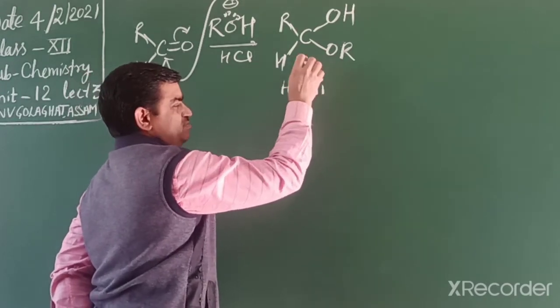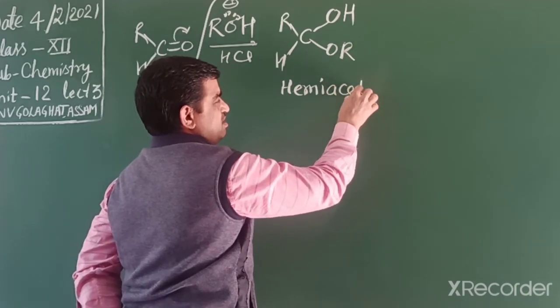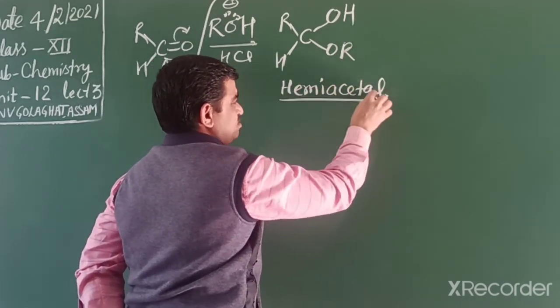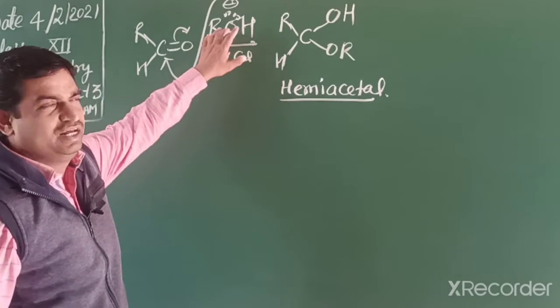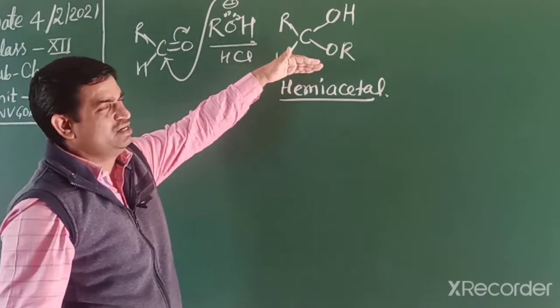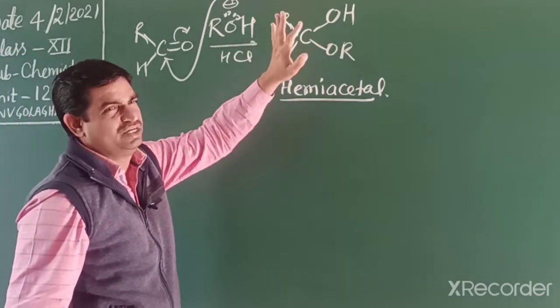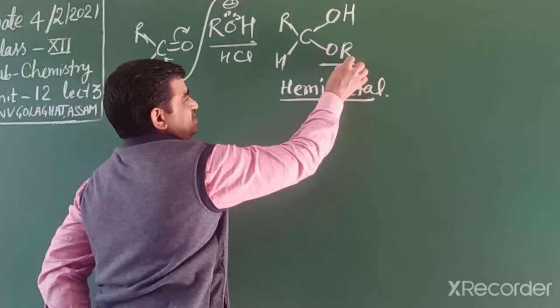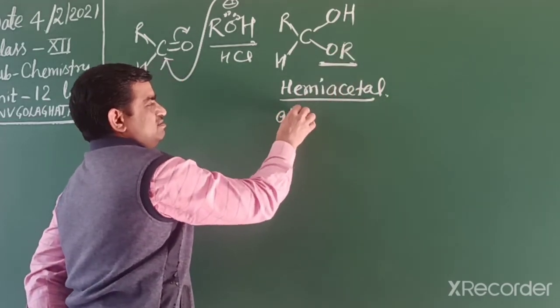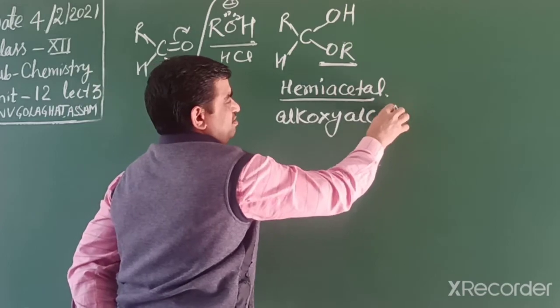This compound, its general name is hemiacetal, means when 1 mole alcohol reacts with aldehyde, the product name is hemiacetal. Chemically, the product is alkoxy alcohol. That is an ether.